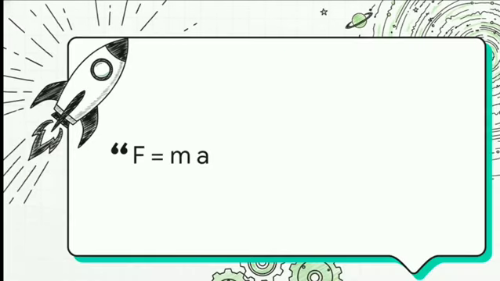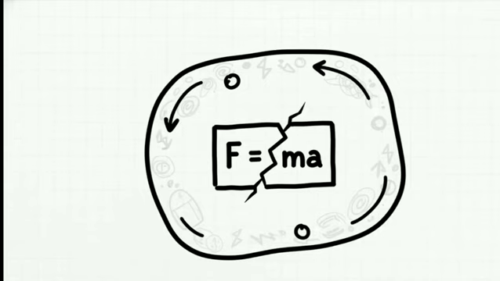F equals ma. You've seen it pretty much everywhere, right? From high school classrooms to coffee mugs. Force equals mass times acceleration. It's simple, it's elegant, and for a long, long time, it really felt like this was it, a fundamental rule of the universe. But what if I told you that this super famous law is incomplete?